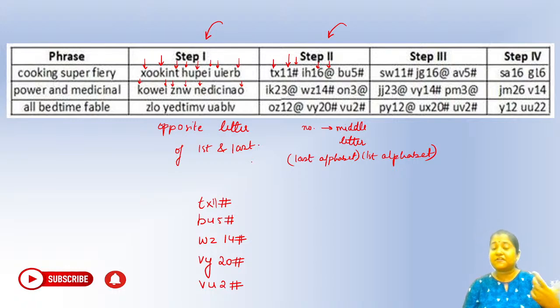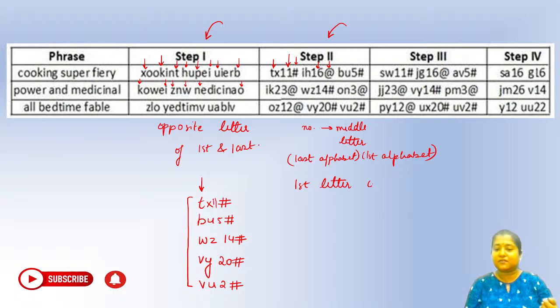Okay, let's say if it was about odd and even, you can see 11 is fine, 5 is fine, but 14 and 20, they are even numbers, right? So it is not about odd and even. Similarly, it's not about the second letter either, because sometimes the second letter like in TX is a consonant, but in BU we have a vowel. So it's not about the second letter, it's about the first letter. You can see everywhere the first letter is a consonant. Okay, T, B, W, V, and V, right? So if the first letter is a consonant, it is written as a hash.